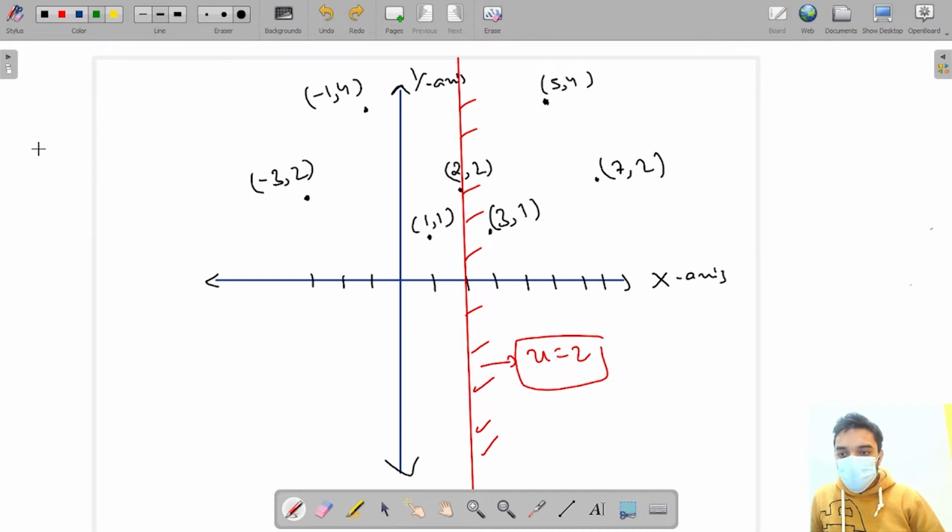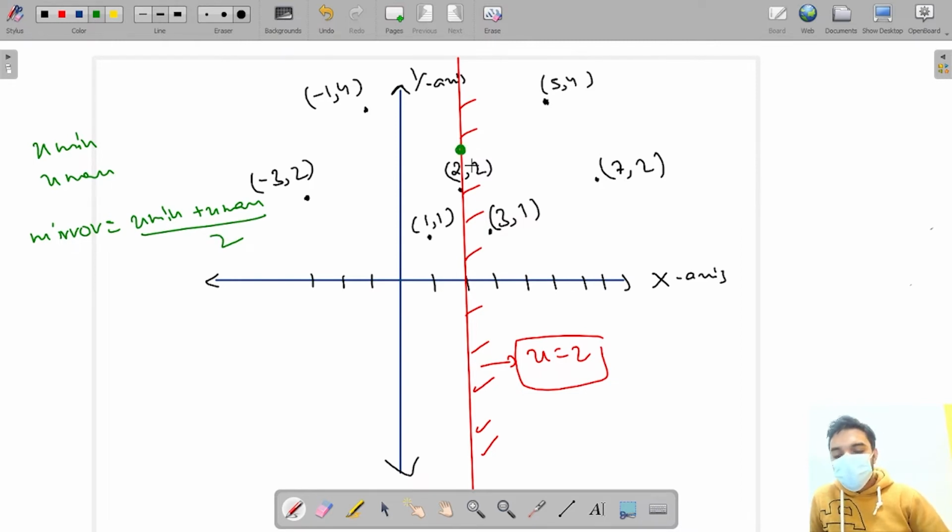Firstly, we are going to find the minimum x coordinate, then the maximum x coordinate. So how am I going to find the mirror? We are going to find x minimum plus x maximum upon 2, because we have to find the midline. Okay, now we know about the mirror. Now, when we are iterating through all these points,